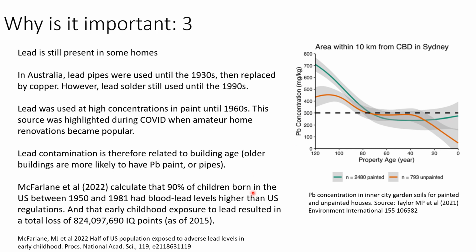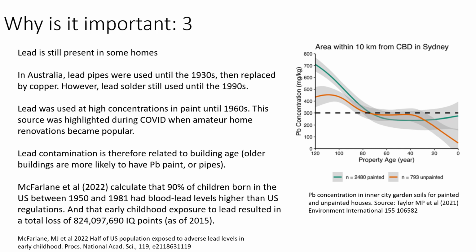This is the scary statistic that I mentioned 2 slides back by McFarland et al., who in 2022 published a paper for the United States of America, and they calculated that 90% of the children born in the United States between 1950 and 1981 had blood lead levels higher than US regulations.